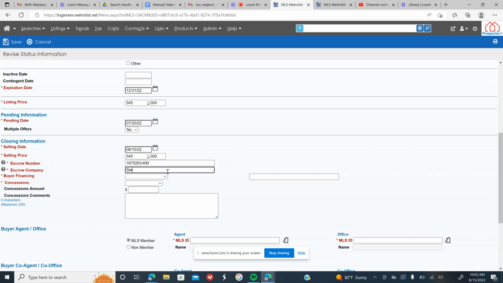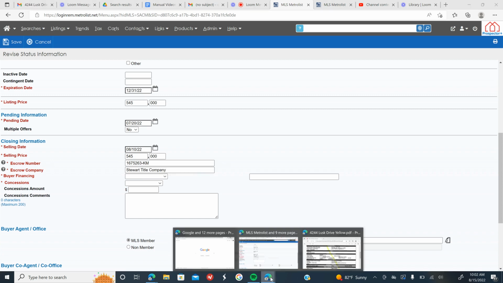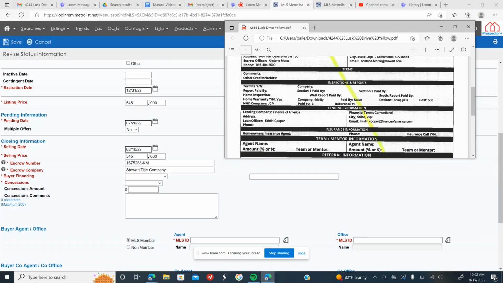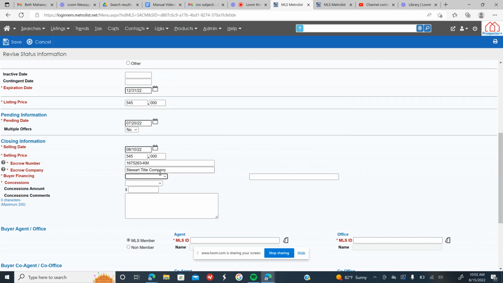Now that we have that, we'll take another look at the EIS and look under lending information, the financial terms. This is the kind of loan that they have. It looks like it's conventional here, so we will go ahead and add that.